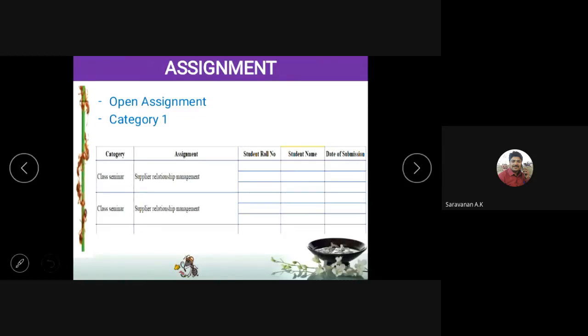We are not going to give a common assignment for all the students this time, because there are a lot of reasons. We are sharing this assignment in a Google Sheet, and the link will be provided in your WhatsApp and also in the chat box. You just open this Google Sheet, and whatever topic you need, you write your roll number and your name. You can select your own topic. We are not forcing any topic on you.